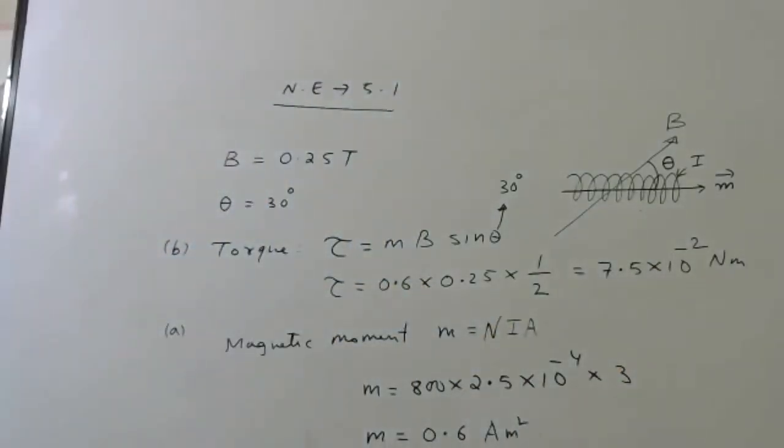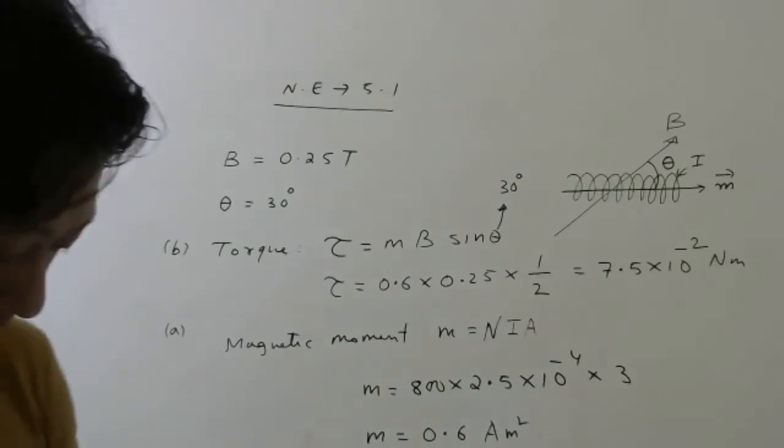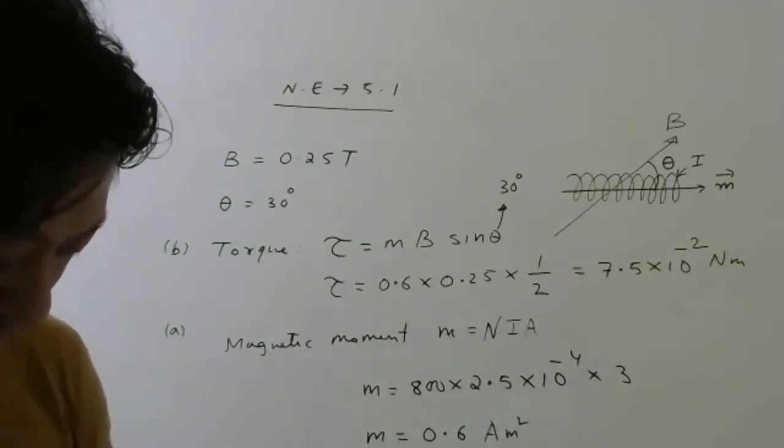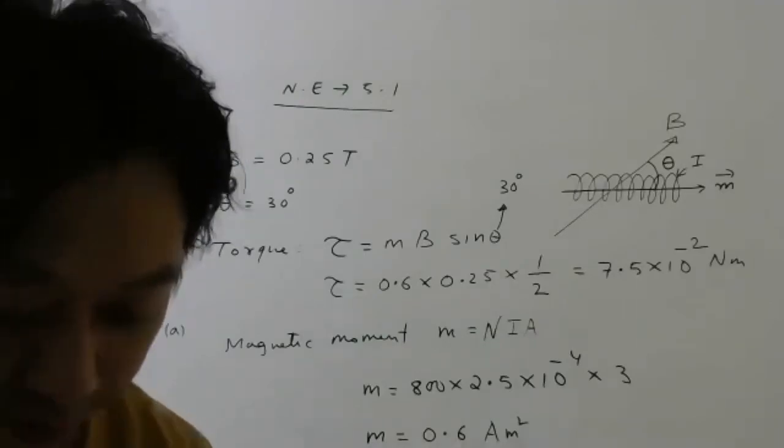Okay, please do the calculation part. Fine, this is done, right?